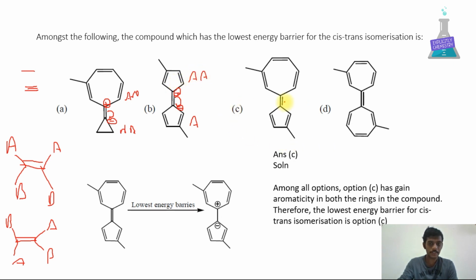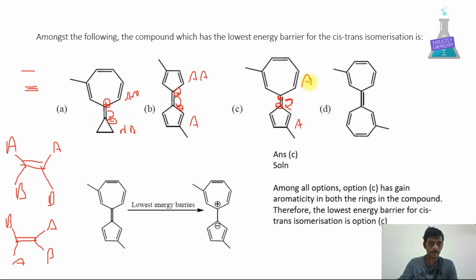If we take option number C, if we delocalize this double bond here, the negative charge will be generated here and the positive charge will be generated here. If we count the number of pi electrons, 2, 4, 6, it is aromatic. Here 2, 4, 6, it is aromatic.